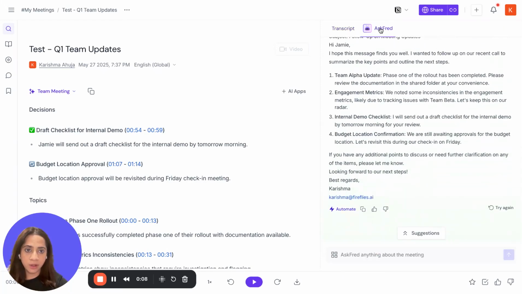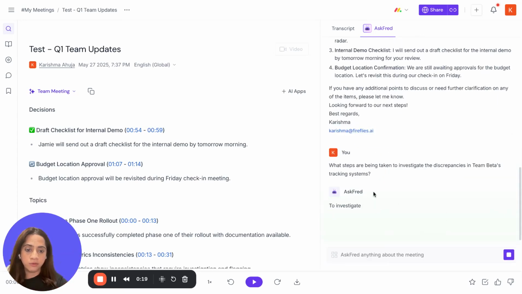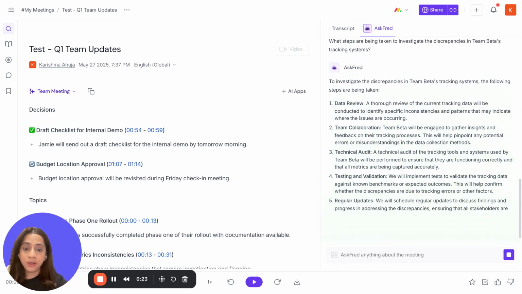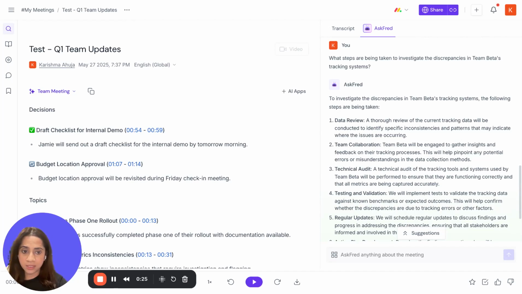So if you click this button, there will be a window that opens. I've already asked some questions, but you will see it as a blank window. You'll get some suggestions that you can use and add from the suggested ones, or you can put in your own questions. Now, there are certain types of questions that you can ask. The first type is about the meeting purely, like what were the blockers? What were the action items discussed? Or what did we discuss about the launch?